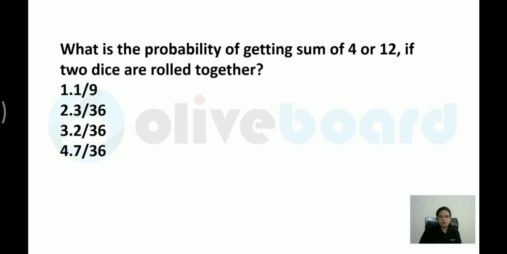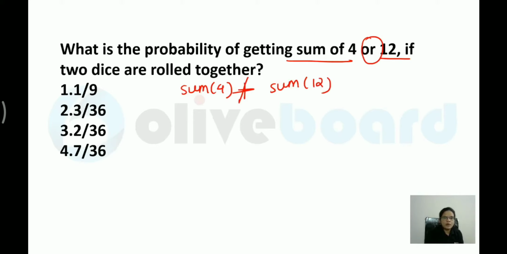Let us move on to the next question. What is the probability of getting sum of 4 or 12? Now here the word "or" is used, which means I have to take sum of 4 or sum of 12, that is, addition over here. Okay. Now when 2 dice are rolled, the denominator would be 6 into 6, that is nothing but 36.